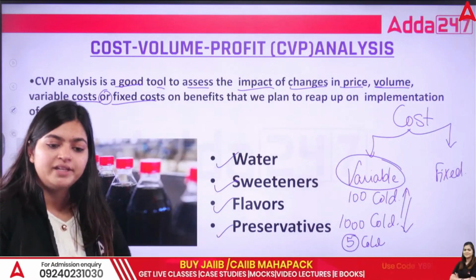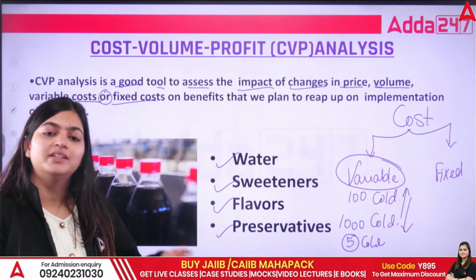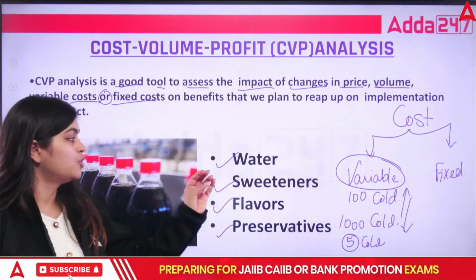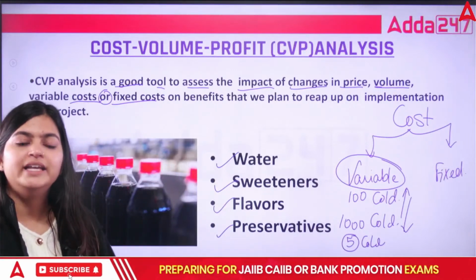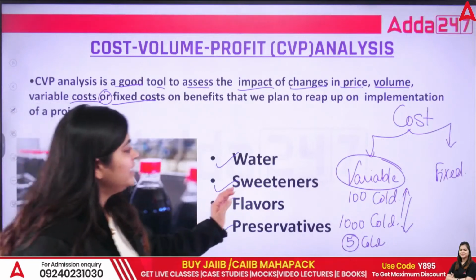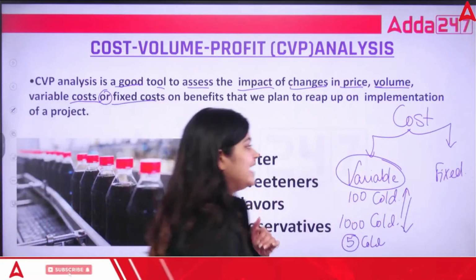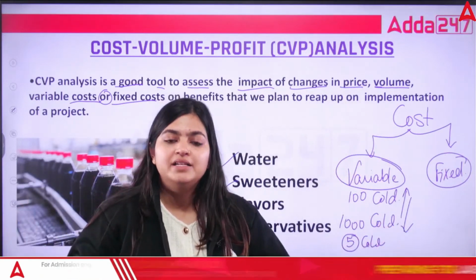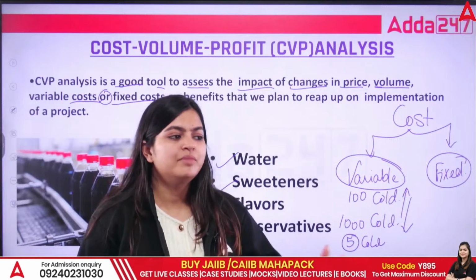All raw materials, and the payment of labor who are directly working on these bottles, are directly related to your volume of production. So these are your variable cost. Next, fixed cost. Fixed cost means taking a building on lease, taking machines on lease.